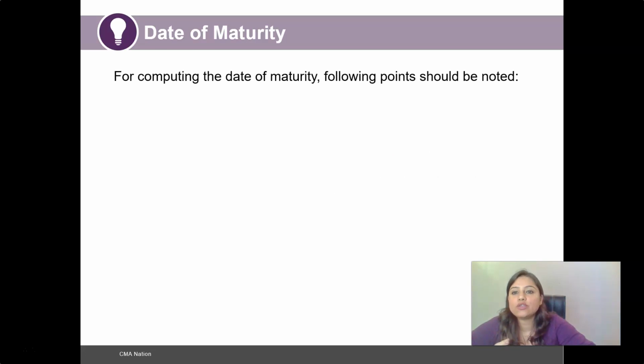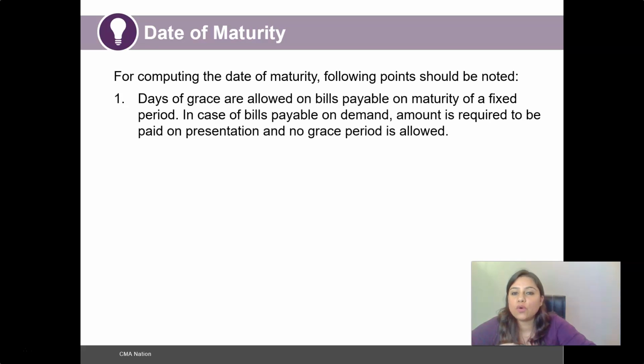And now what is the date of maturity? In order to compute the date of maturity, the following points should be noted. First and foremost, days of grace are allowed on bills payable on maturity of a fixed period, and in case of bills that are payable on demand, the amount is required to be paid on presentation, and therefore no grace period is allowed.